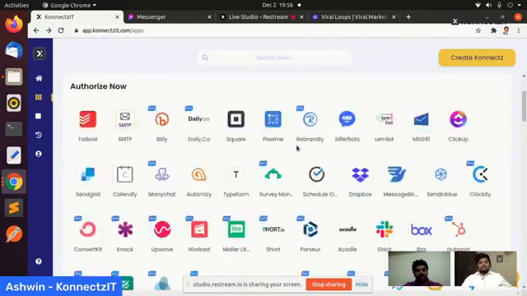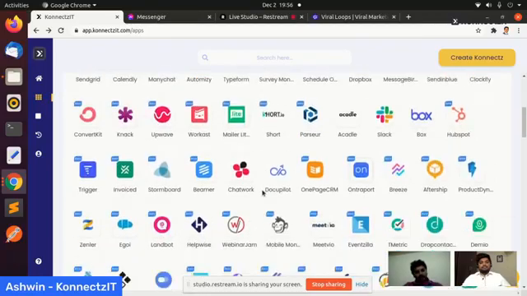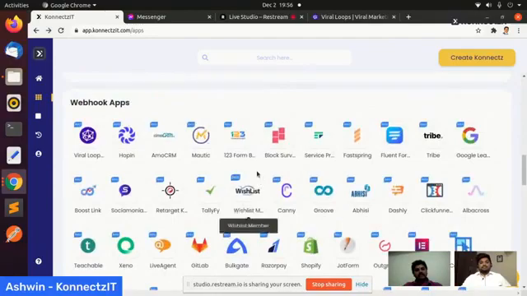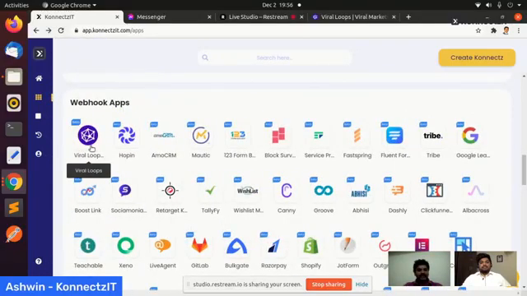Whatever you see here are also using webhooks, but these are webhook apps which provide you manual instructions to go and place your instructions on the different applications. For example, here we already have Viral Loop. So if we want to introduce Viral Loop, we just have to use this webhook app and do that.